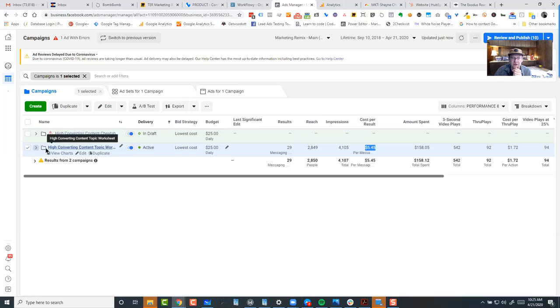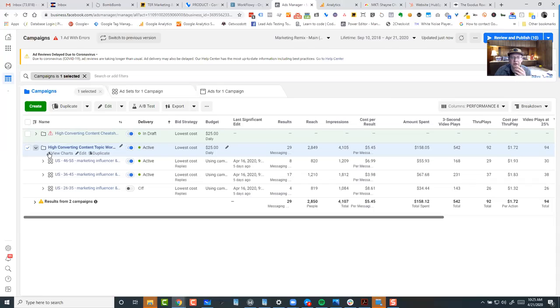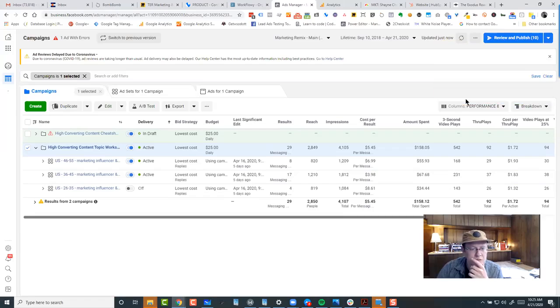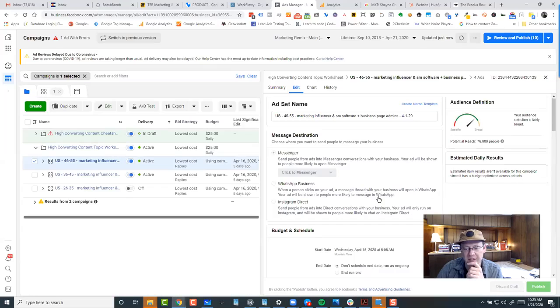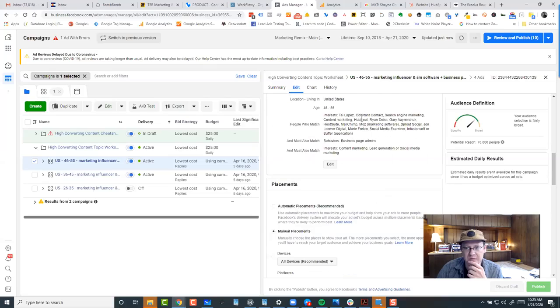I'm generating leads with a content topic worksheet as a free download, and I'm running the ad to 3 different audiences. I'm targeting marketing influencers, right? Like Ryan Deiss, Ty Lopez, those types of individuals, HubSpot, and then social media or marketing platforms like brands. And then I'm using the behavior of business page admins, being their business page admins are the only people that I'm selecting out of this big audience.